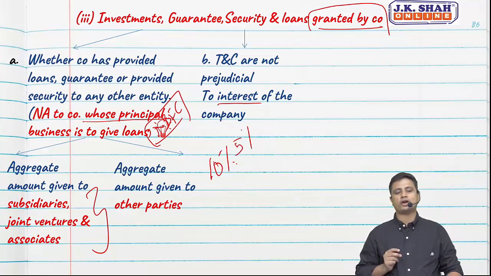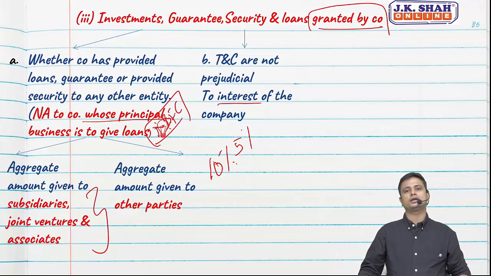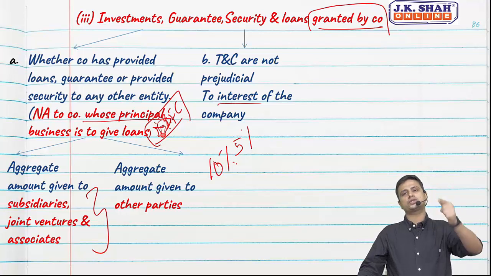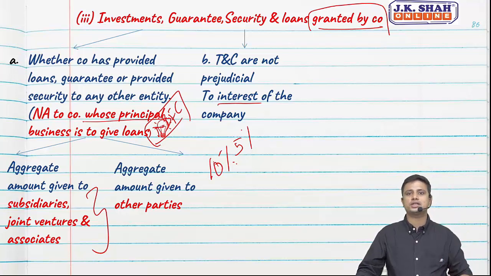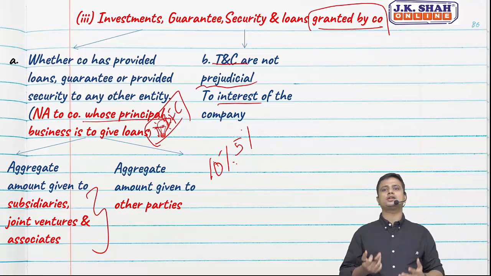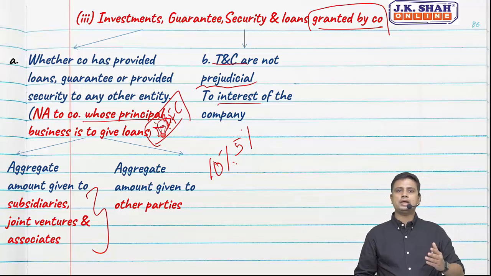He's a friend of our director. So these terms and conditions are prejudicial to the interest of the company. The company is making a loss of 5%; had the money been given to someone else, we would have earned 5% extra. So we need to check whether the terms and conditions are prejudicial.